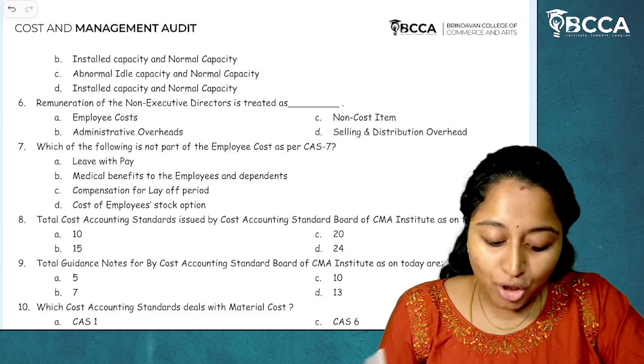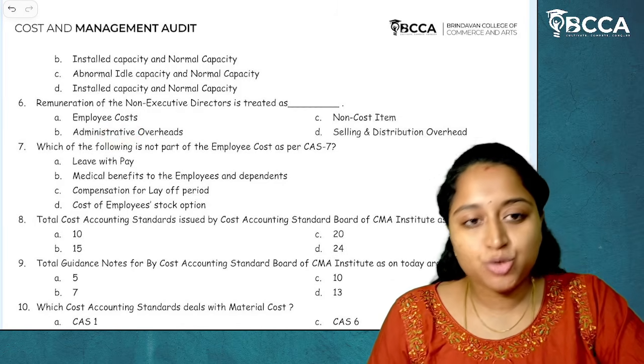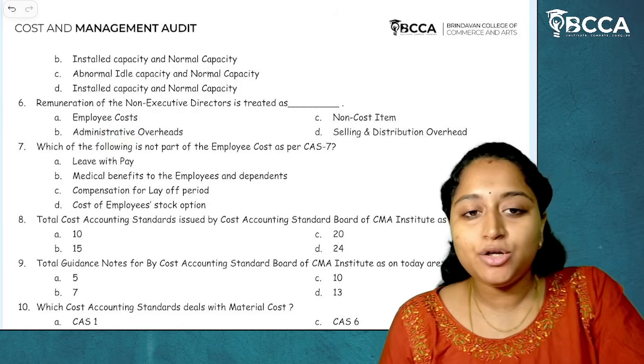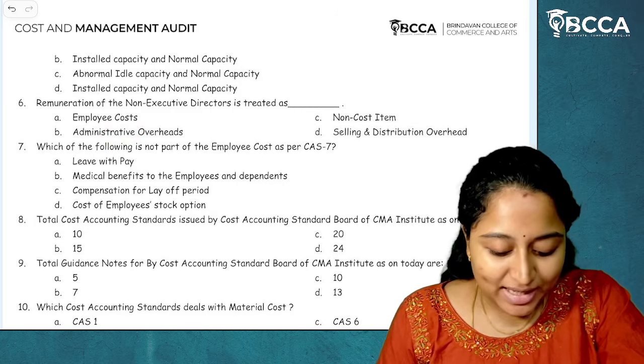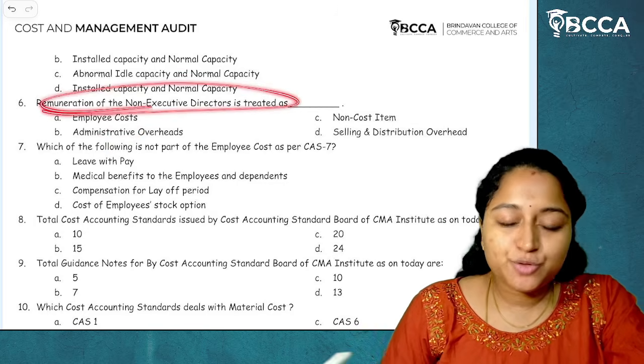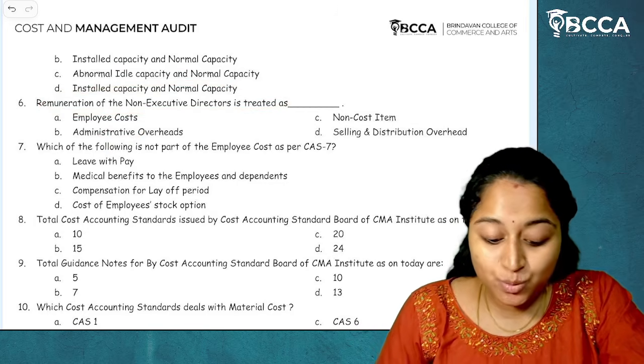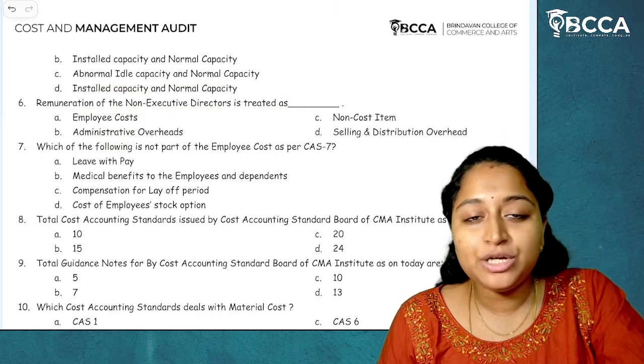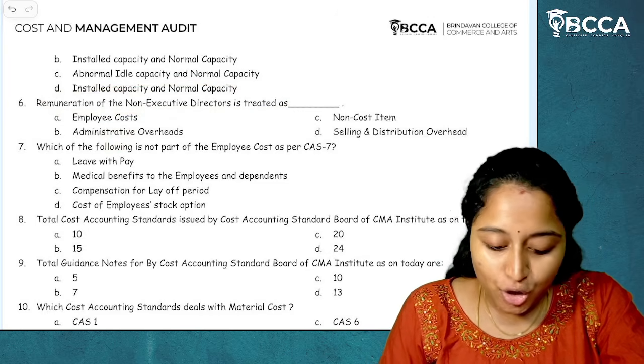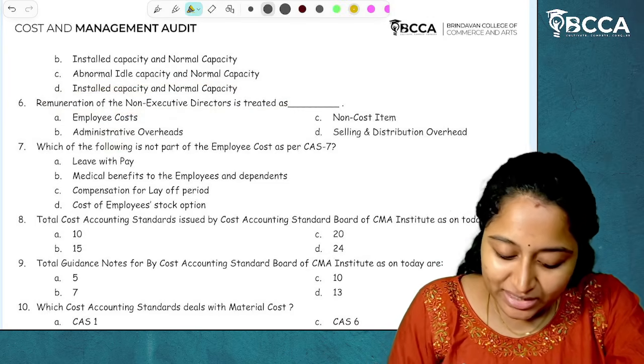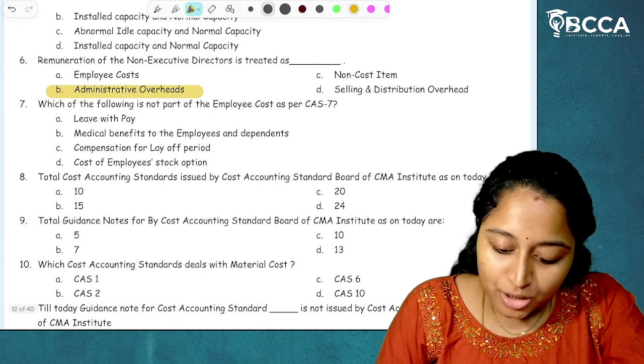This will be part of administrative overheads, which means it is one of the indirect costs incurred by the organization. So any remuneration which is paid to non-executive directors will be administrative overheads. It will not be forming part of employee cost directly. I hope it is clear. So the answer is option B. Now moving on to next.